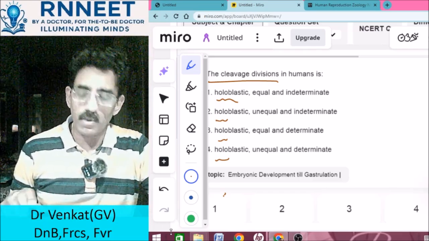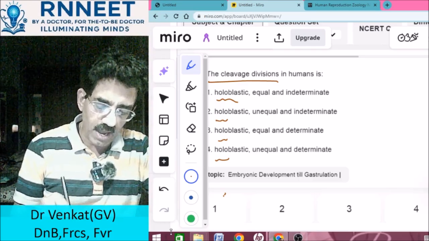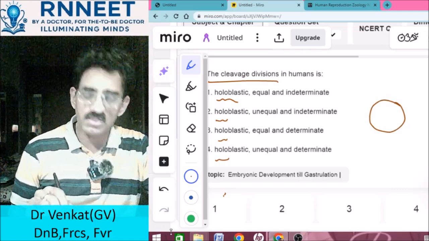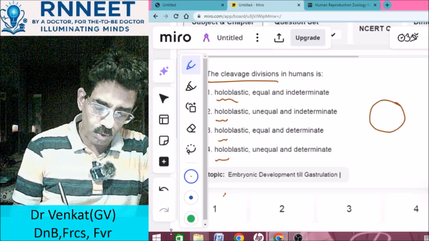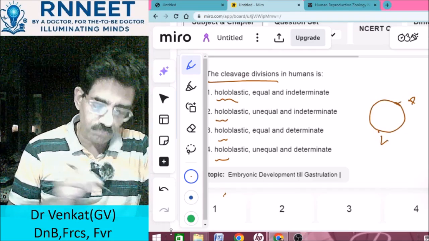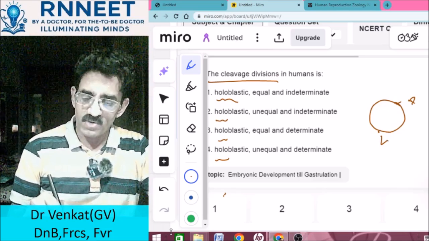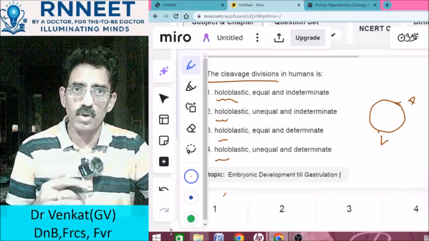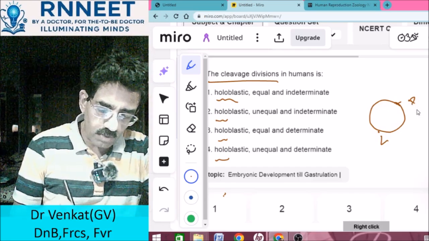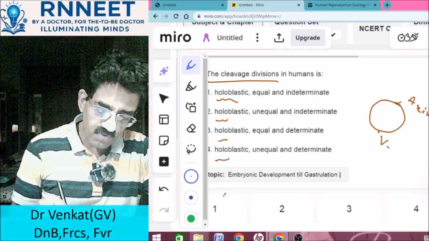In humans, what do you mean by holoblastic? Holoblastic basically means that when you have the whole zygote, there are two poles, like a north pole and a south pole, called the animal pole and the vegetal pole.